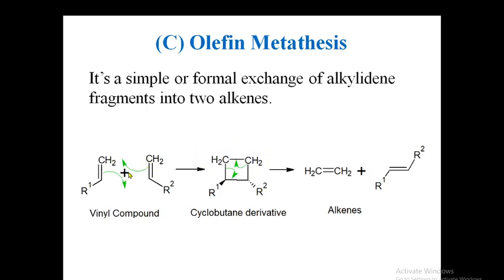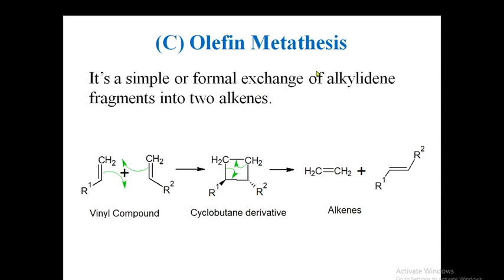If you see here, this bond opens and comes here, and this bond comes here. So there will be a cyclic transition state forming this cyclobutane ring. Now this cyclobutane ring, as it is a strained ring, will definitely open to form ethylene and this alkene.